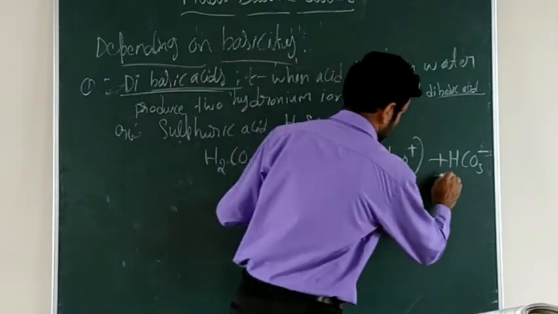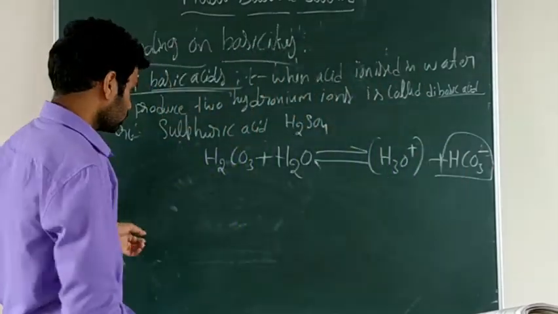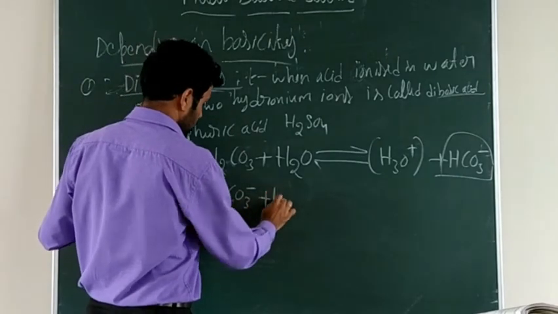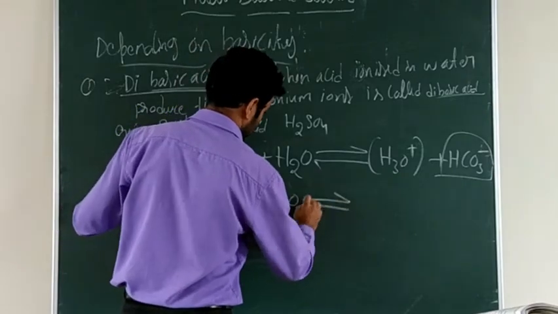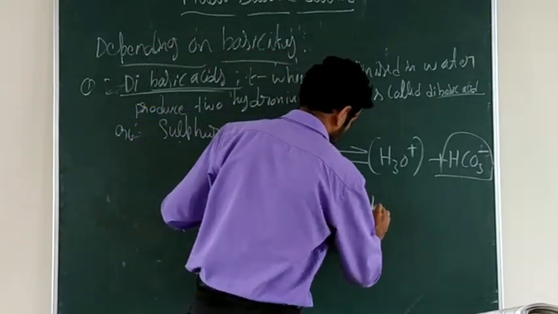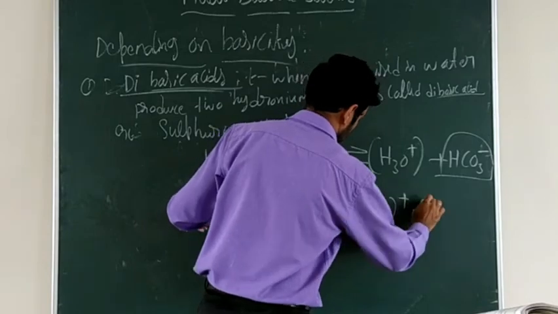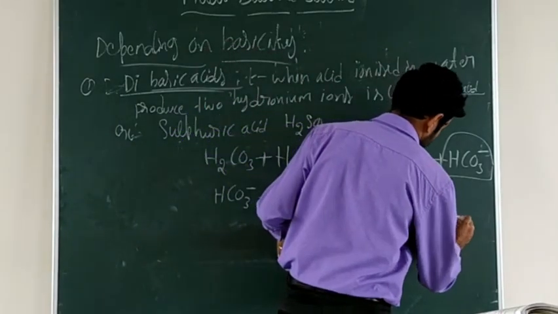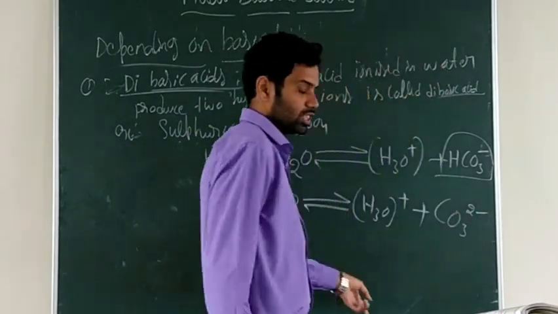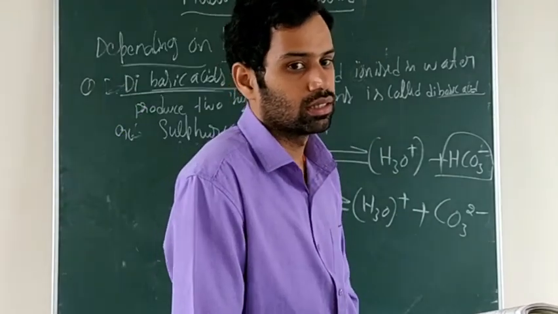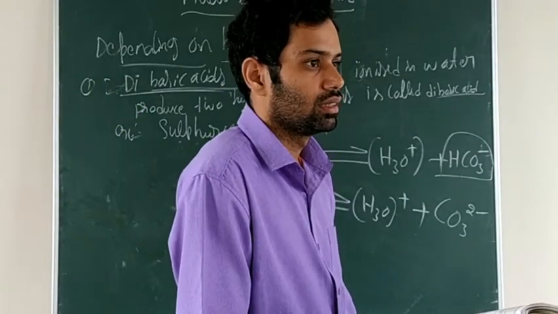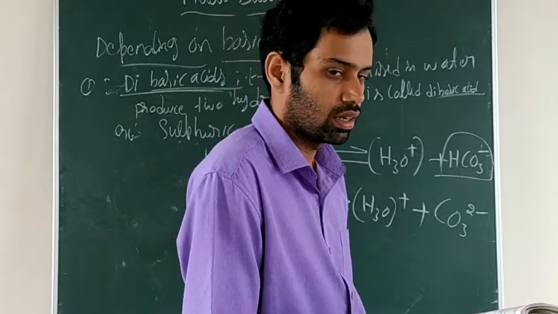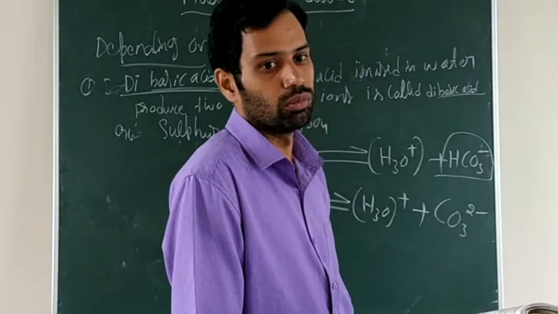So again HCO3 minus, if it reacts with water, it will produce one more hydronium ion. HCO3 minus plus water, a reversible reaction. It will produce one more hydronium ion, H3O plus. What will remain there? CO3. What do we call CO3? Carbonate, yes. Carbonate, it is CO3 2 minus.